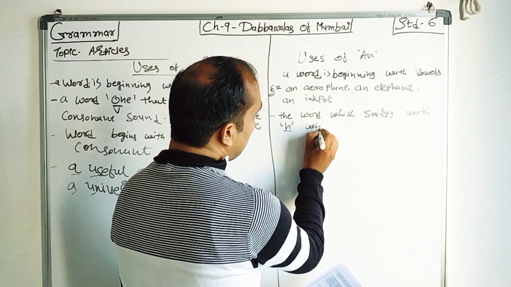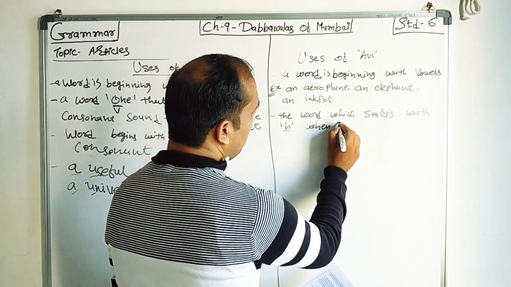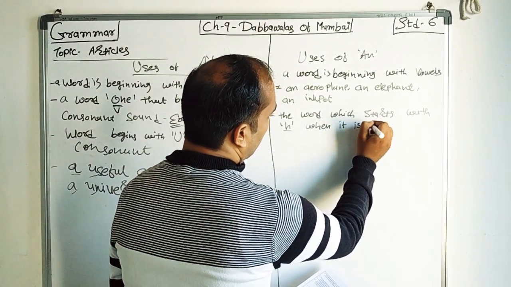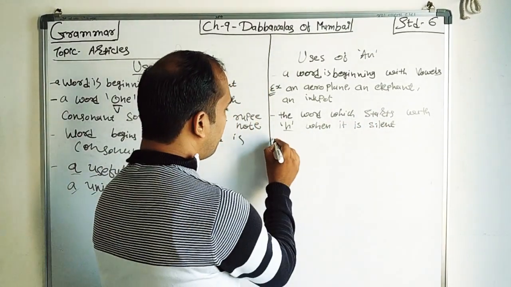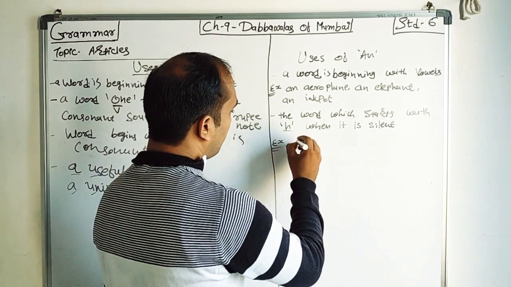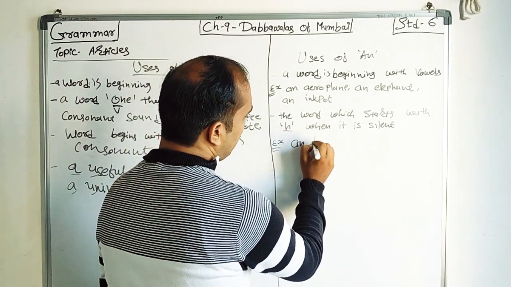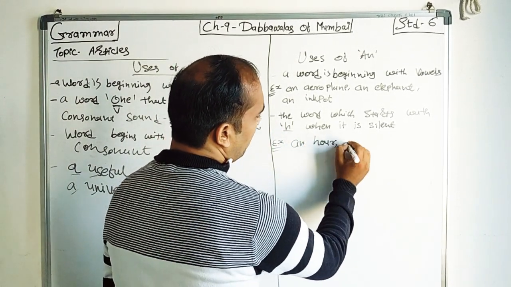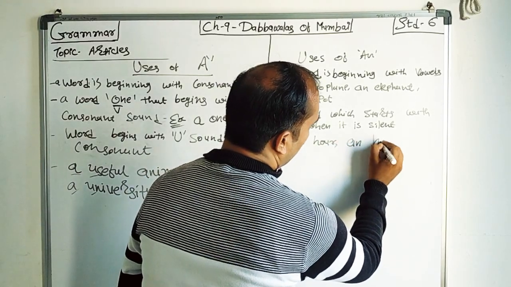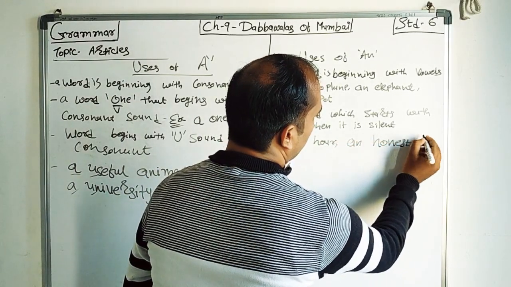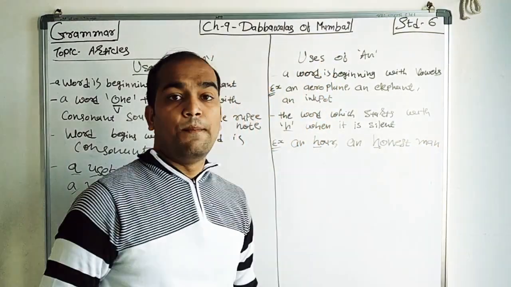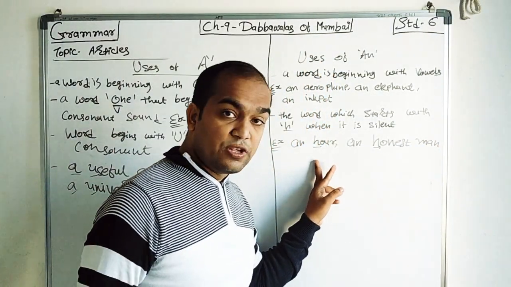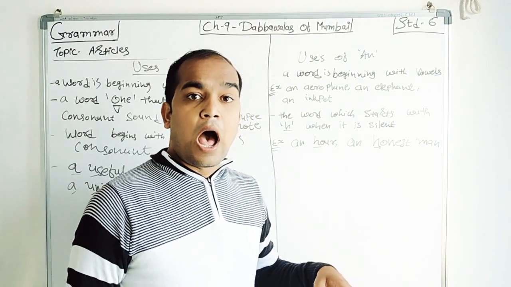When it is silent. Now, example: an honest man. See, both the words begin with H, but we are not pronouncing the H.